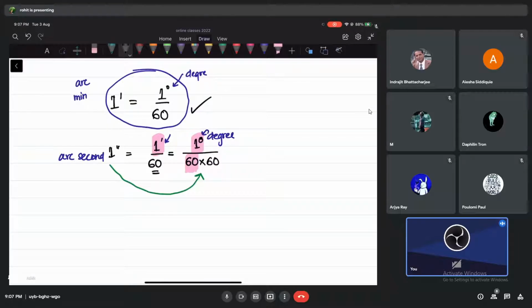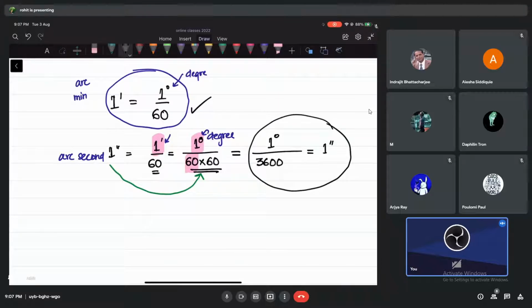I have also another way to write it. See, guys, you take 1 degree and divide into 3,600 parts, right? That's the meaning of 60 into 60. That is what is called 1 arc second. Okay, it's the same thing. So just imagine 1 degree divided into 3,600 times, and then you get that arc second. It's a very, very small measurement of angle.